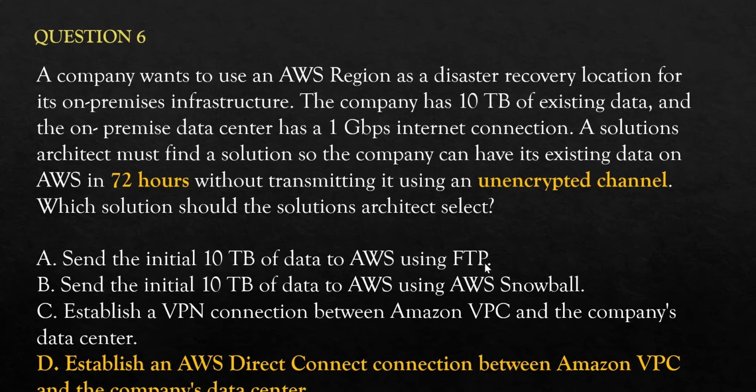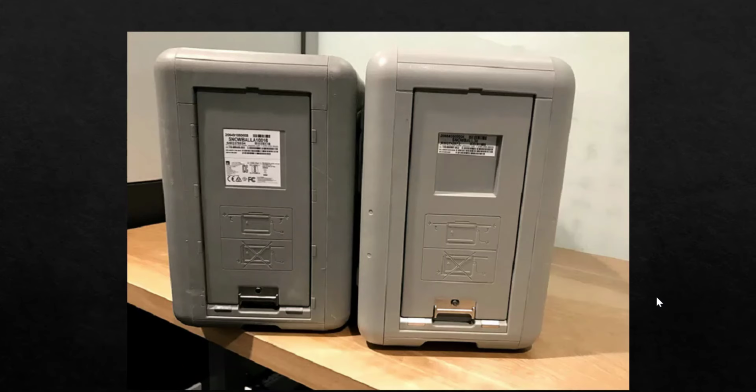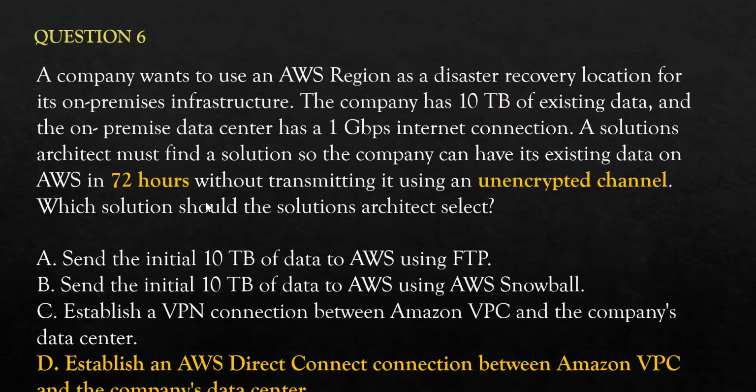Now if you use FTP, FTP is the slowest. FTP you should never use. If you have 72 hours and want to move 10 terabytes and you just have 1 Gbps, this will not work. Second is Snowball. Snowball, what is Snowball? This is Snowball. You place the order. So it takes a week to order this. You place the order today, you will get it at least after a week. This device will be couriered to your premises. You connect your network, copy the data. The data copy may take 1 or 2 days, and then you have to send this back to AWS. So there is a total of at least 10 days lost. So you cannot do it in 72 hours. That's why this option is wrong.